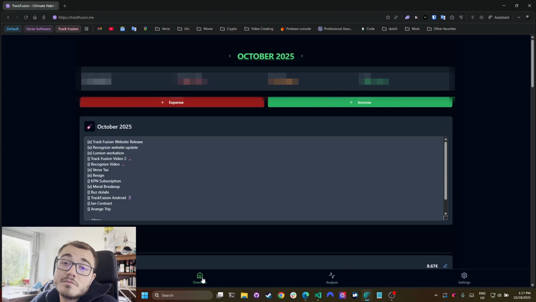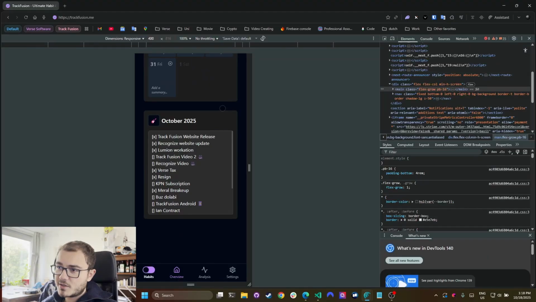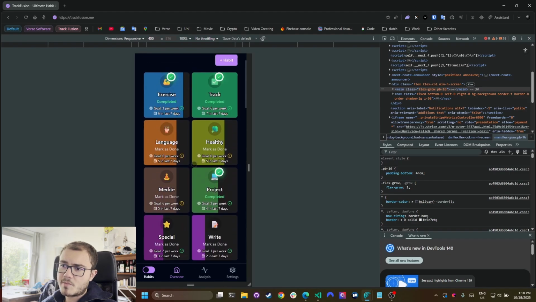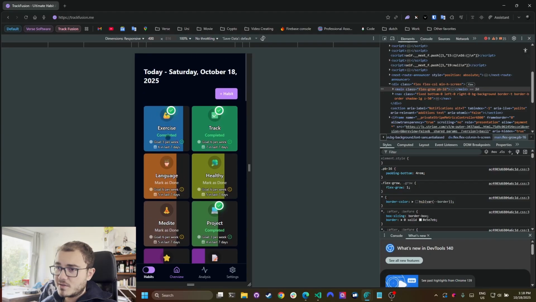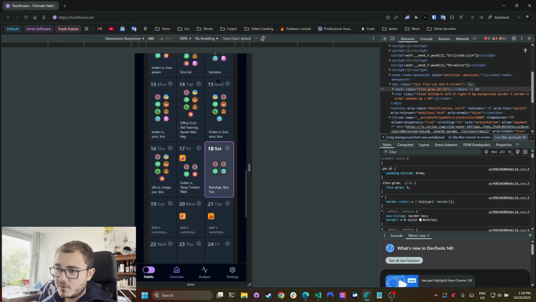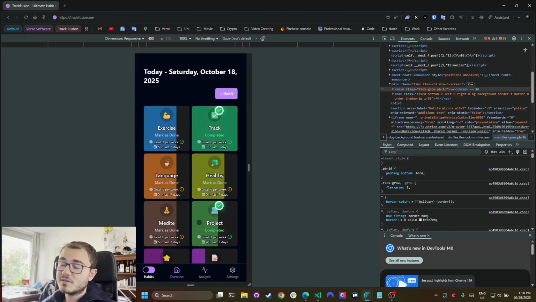Please give it a try. I really suggest everyone to track their spendings. The time actually, especially for habits, I'm on the mobile view. I'm doing it from my phone whenever I study a language or whatever. So that's that. I think overall the app looks very nice. This is not an app yet, but the mobile view looks very nice.